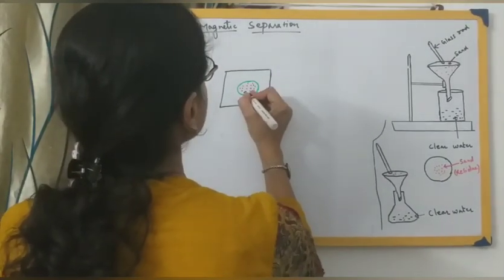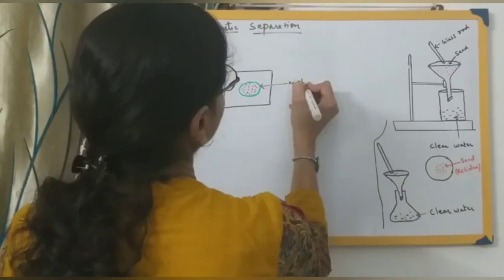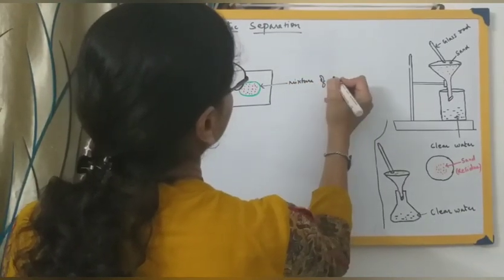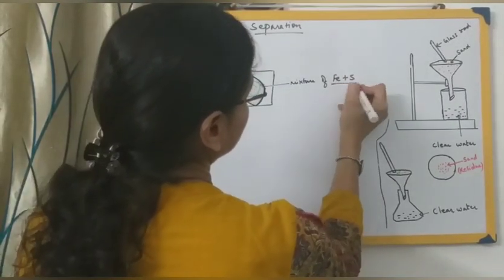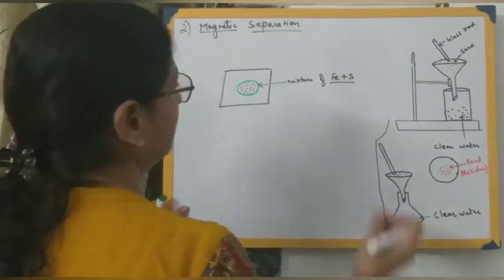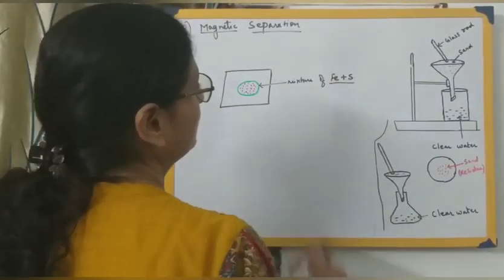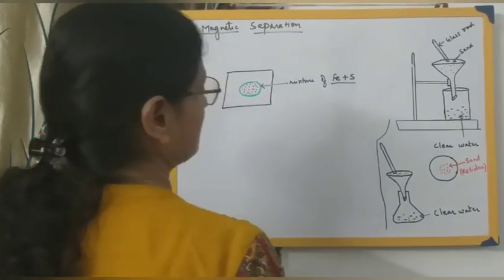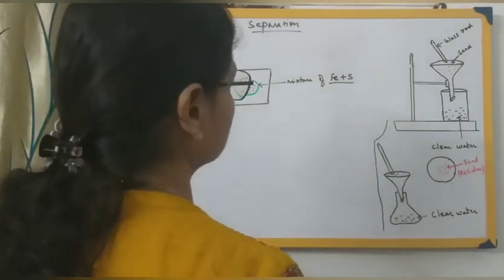Look here. This is a mixture of iron plus sulfur. That is why I have written a plus sign over here. Don't get confused, students. It's a mixture of iron and sulfur. That means no heating has taken place. If both components were heated, they would form iron sulfide. But here iron has simply been mixed with sulfur particles.